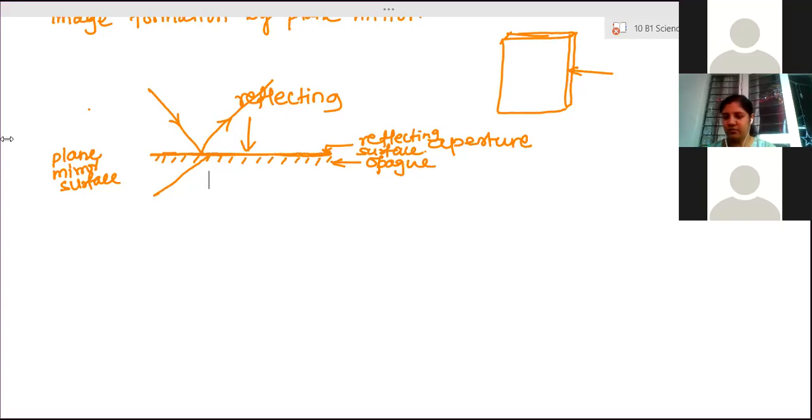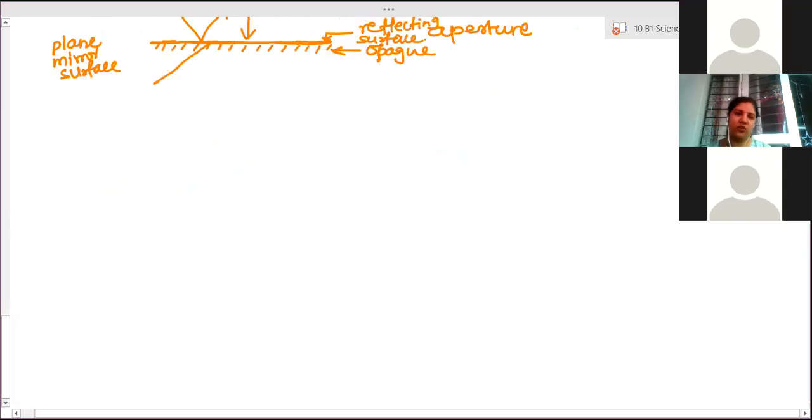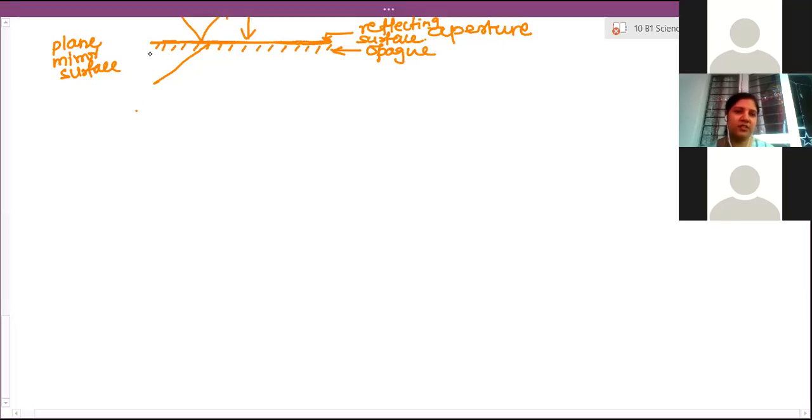While drawing a ray diagram, we need 2 incident rays from the object to fall on the mirror, and those rays will get reflected. To form the image, it is important that the reflected rays meet. Wherever the two reflected rays intersect each other, that place is where the image of the object is formed. For example, now I will draw the image formation by a plane mirror of a point object.